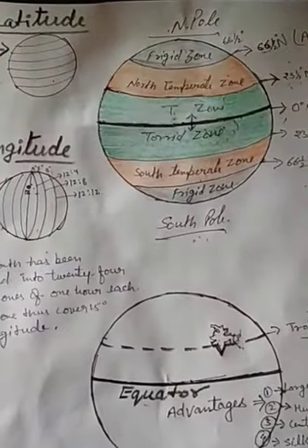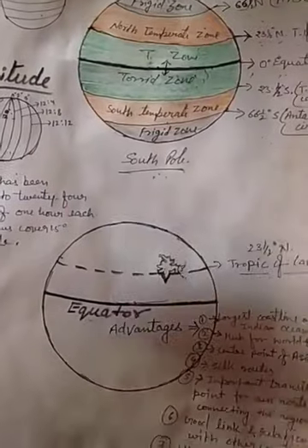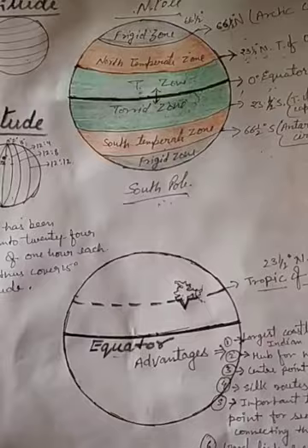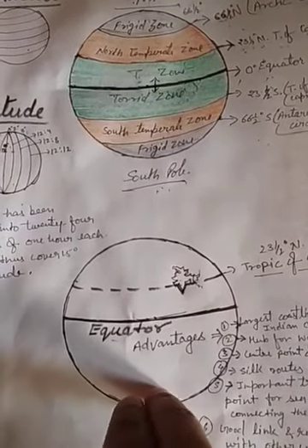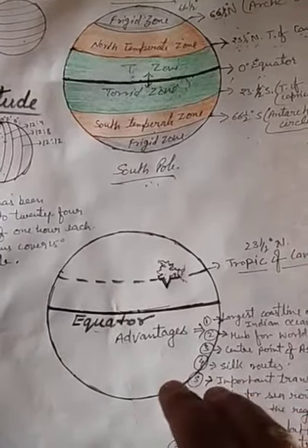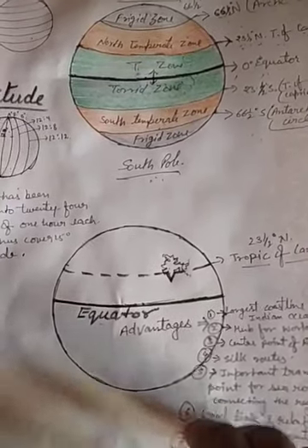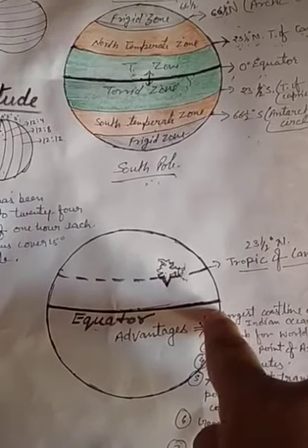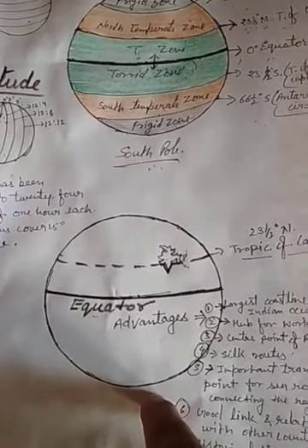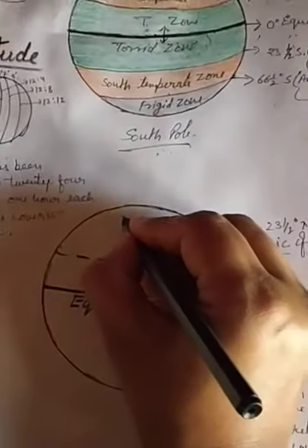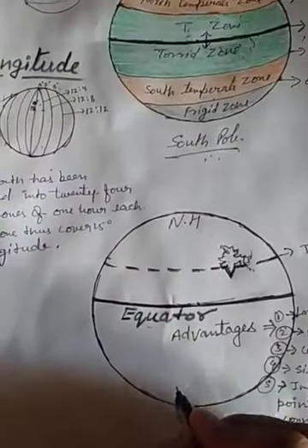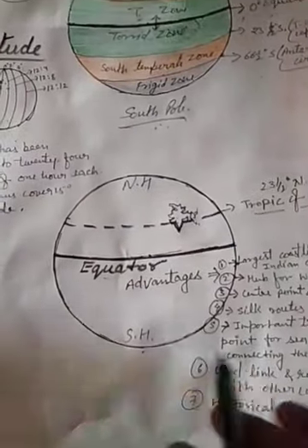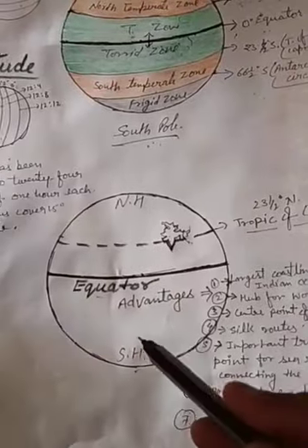Now, if I talk about the country India, what is the location of our country India on such a globe? I don't have a globe at my home, so I drew a circle to help you understand better. In this way, on the globe, this is the equator, which divides the earth into two equal parts: the northern hemisphere and the southern hemisphere, or you can say the northern pole and the southern pole. So the equator is dividing it into two equal parts.